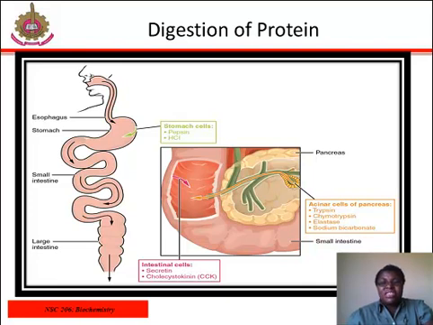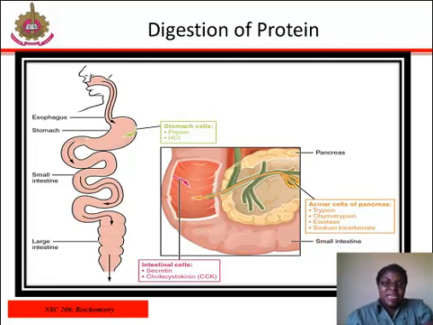Once released into the small intestine, an enzyme found in the wall of the small intestine called enterokinase binds to trypsinogen and converts it into its active form, which is trypsin. Trypsin then binds to chymotrypsinogen to convert it to the active chymotrypsin. Trypsin and chymotrypsin break down large protein molecules into smaller peptides, which is a process called proteolysis.